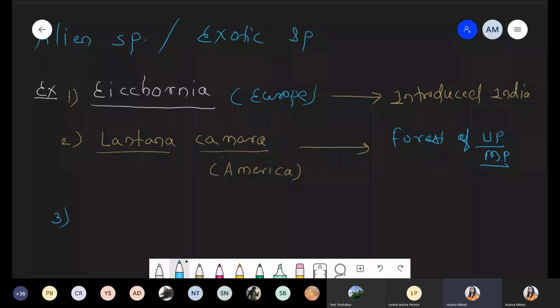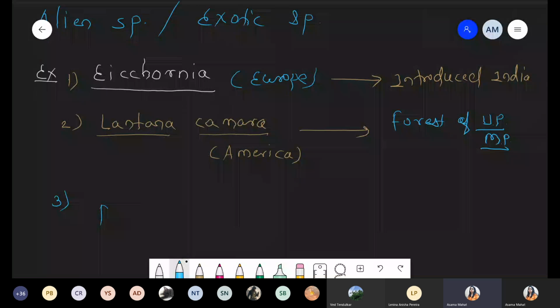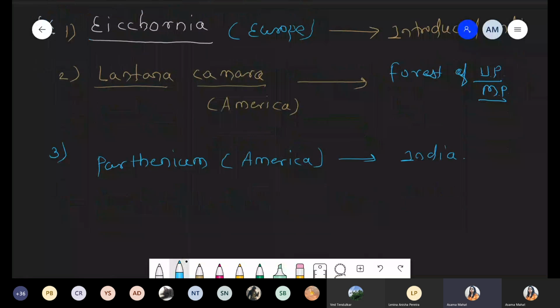Number three, that is Parthenium. इसको हम पहले डिस्कस कर चुके हैं because it is involved in certain allergic reactions, and this Parthenium is also called carrot grass, right? Now again, these are American species, and now this American species is introduced in India. Now next one, number 4, that is Nile perch.